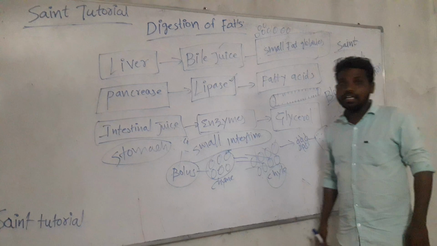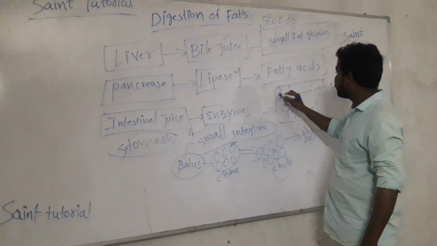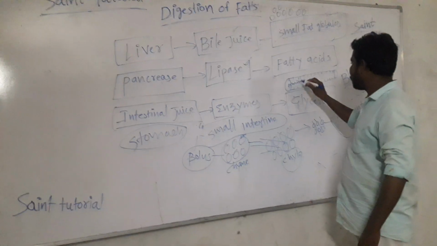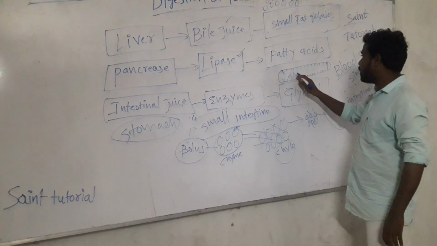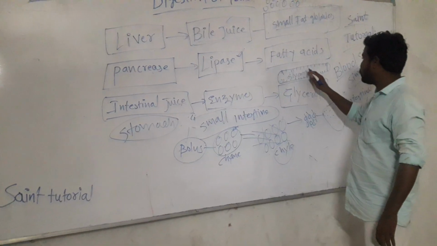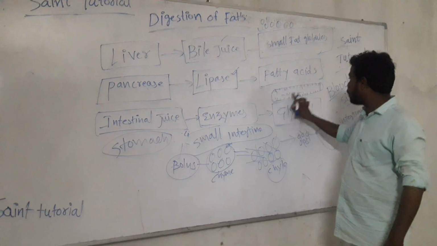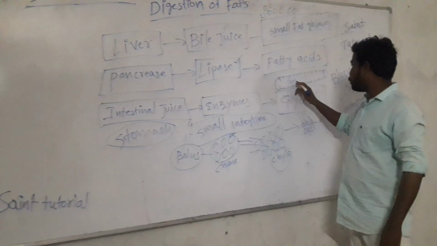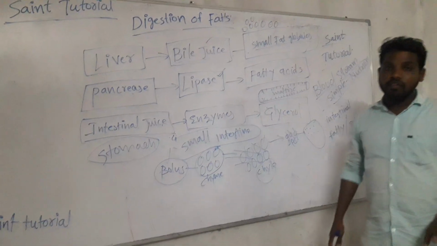form. If you take the proteins, they give amino acids. They have to mix in the bloodstream. Fats give glycerol. It also has to be mixed with the bloodstream. Carbohydrates give maltose. It also has to be mixed with the bloodstream. So this is the final destiny of the nutrients.